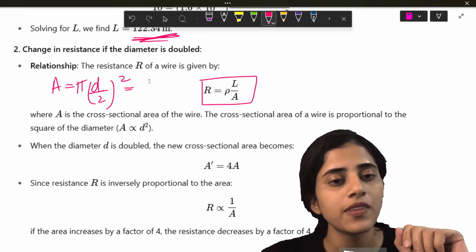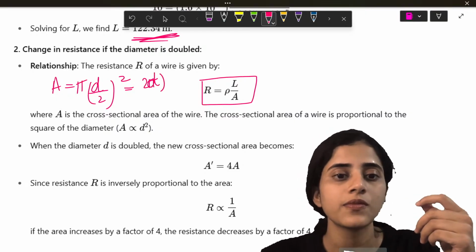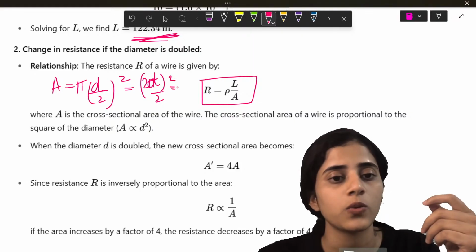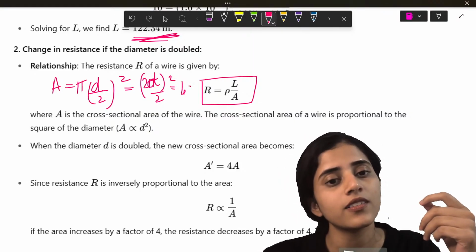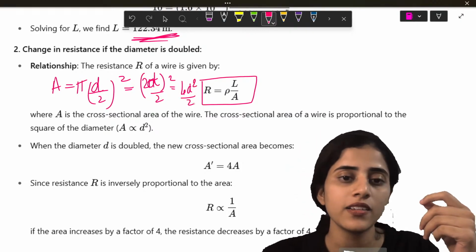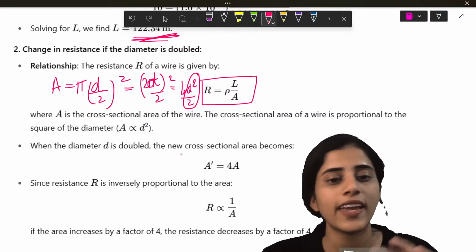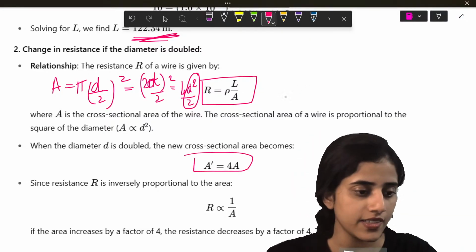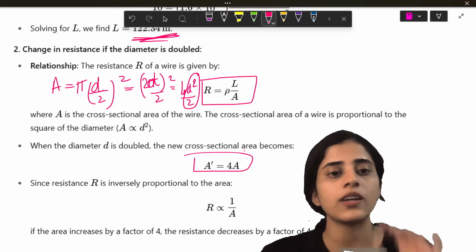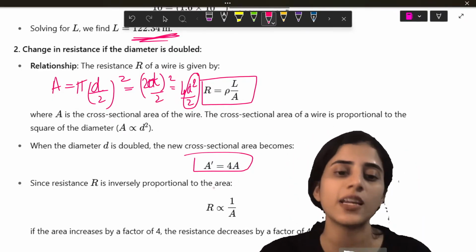This will become pi 2d by 2 squared, which is going to be 4d squared by 2. So, this d squared by 2 will go. So, A will basically become 4A. Right. Okay. So, when the diameter becomes double, area will become 4 times area.